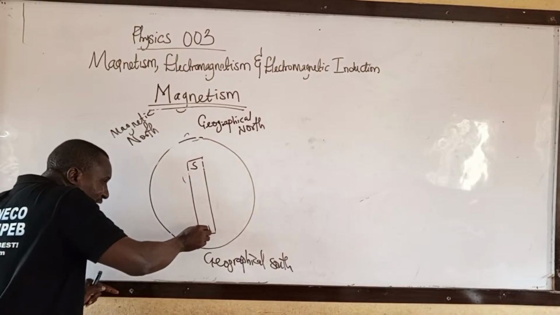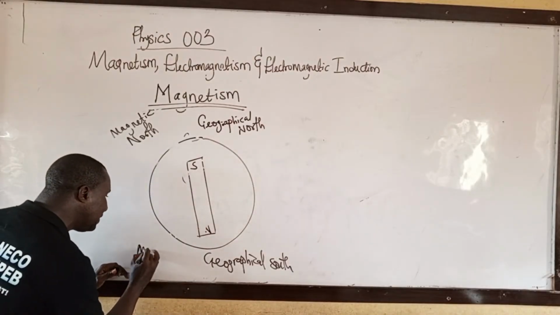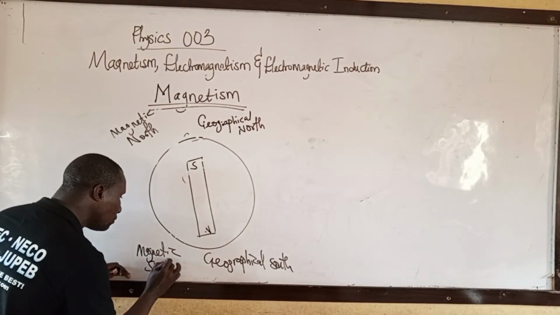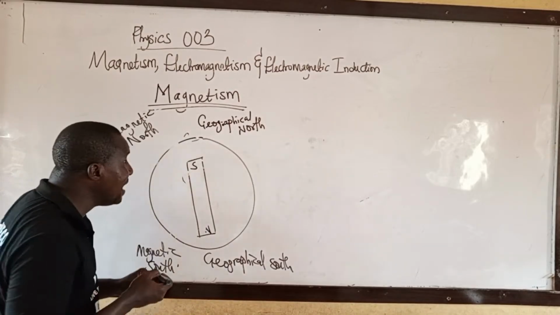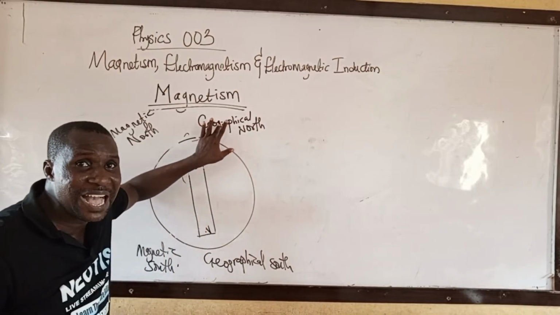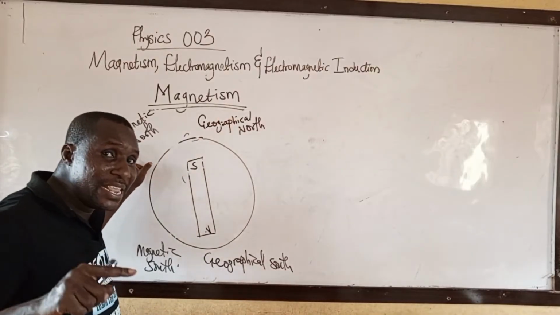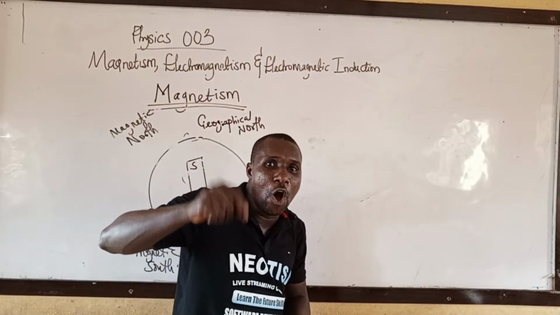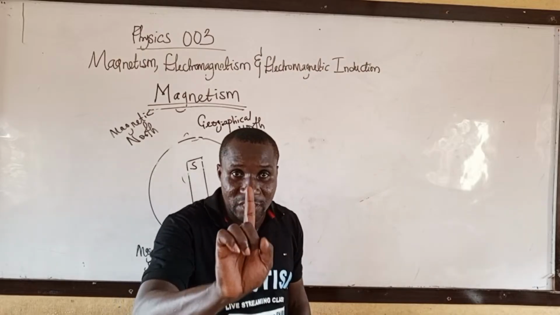And that south that is facing the geographical north, we call it magnetic north. Then the north that is facing the geographical south is called magnetic south. Then don't forget, the difference between the geographical meridian and magnetic meridian is what we call the angle of declination. I will still explain. Just take note of this.